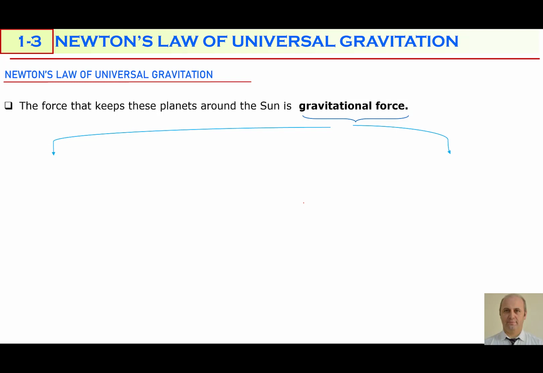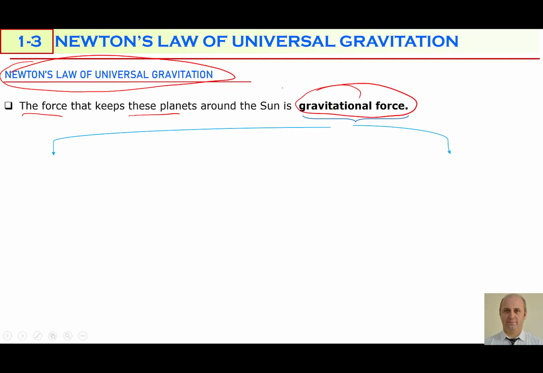This interaction is known as Newton's law of universal gravitation. According to this law, every planet is following a circular path around the sun. Of course, we learned that if an object is moving on a circular path or near a circular path, there must be a centripetal force keeping these planets on these paths. So Newton defined that force. According to Newton's explanation, the force that keeps these planets around the sun is gravitational force.